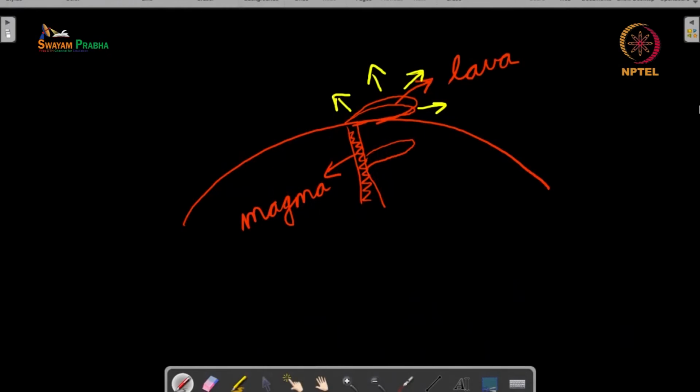On the other hand, when the magma gets solidified inside the Earth, because it is surrounded by Earth on all sides, it does not get a medium to transport the heat away faster. And so there is a slow cooling of the magma. If there is a slow cooling, then the crystals have a lot of time to accrete matter and grow into larger size crystals. And if we have larger size crystals, we will say that this is a coarse grained rock or a coarse textured rock.